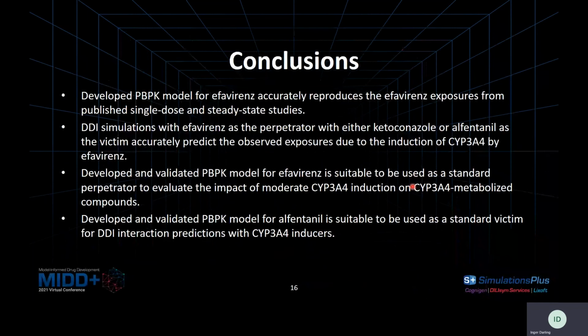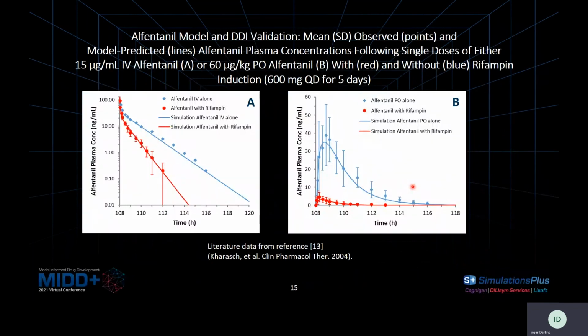These representative figures show the IV administration on the left and oral administration on the right, and demonstrate a good fit of the simulated profiles to the observed clinical data. And this provided validation for the use of alfentanil as a CYP3A4 substrate for the presented interactions.